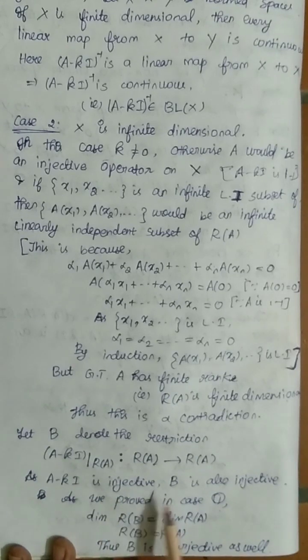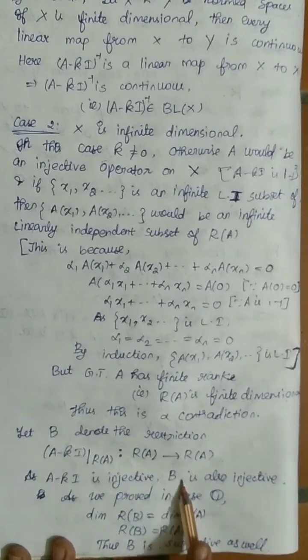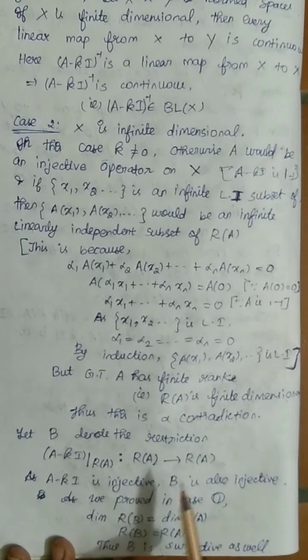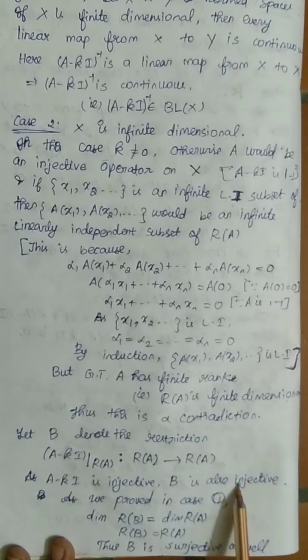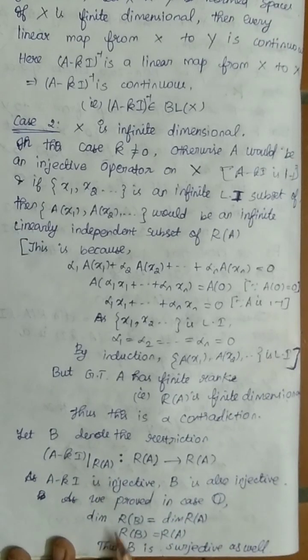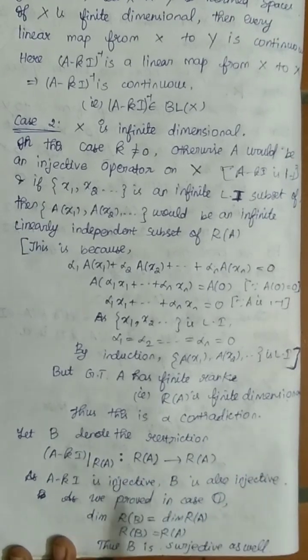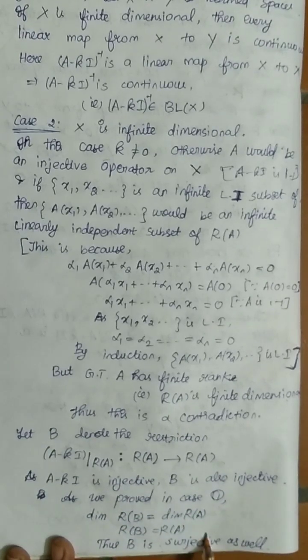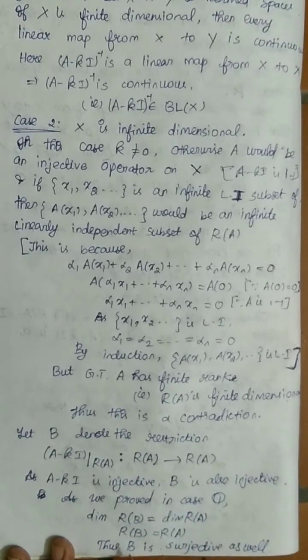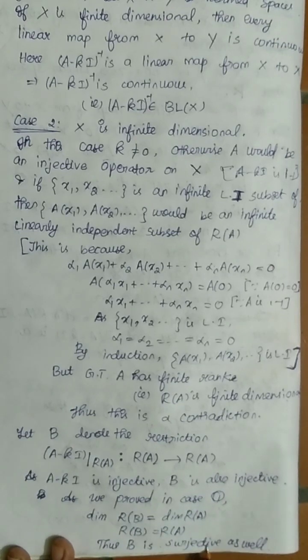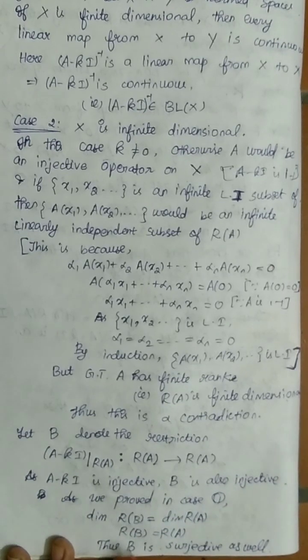Now, as we proved in case 1, if my map is injective, the dimension of the null space is equal to 0, and the dimension of R of B equals the dimension of R of A. This is exactly the same as we proved before, so I am writing it in a simple sentence. So my R of B equals R of A. This we have also already claimed. So thus B is surjective as well.